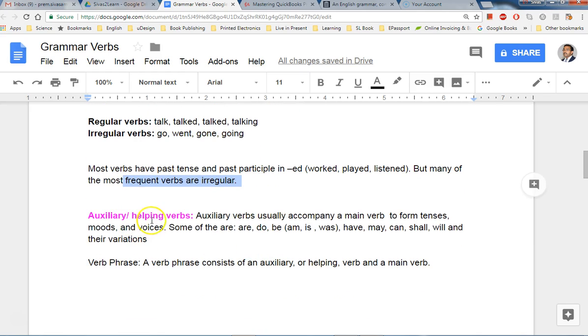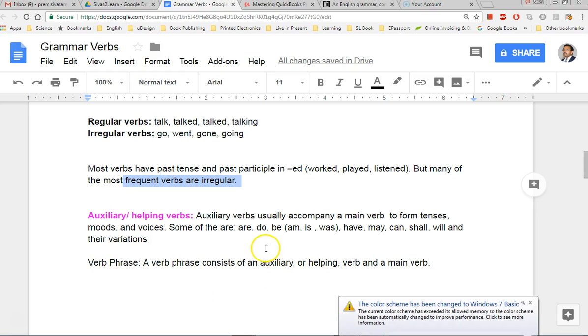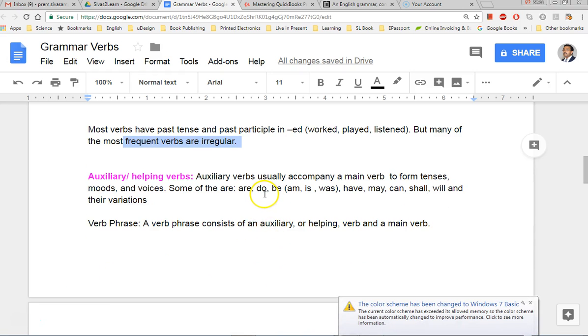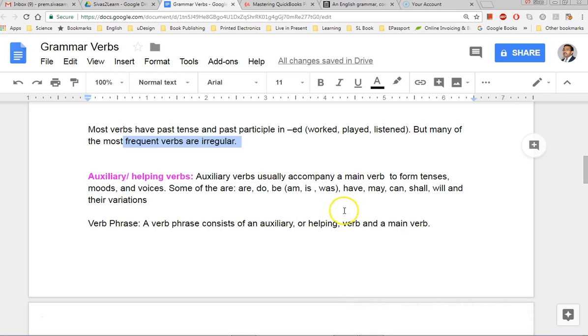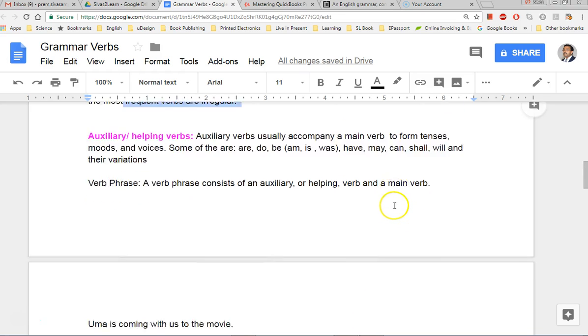There are auxiliary and helping verbs. They usually accompany a main verb to form tenses, moods, and voices. Some of these are do, or its other forms does, did. Be, is, will. Have, its other form had. May, can, shall, will, and their other variations.